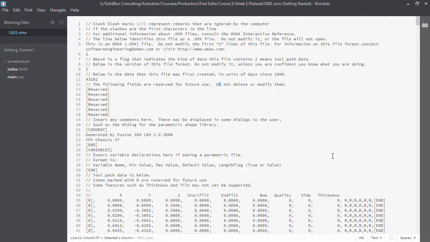So everything looks pretty good here. I'm happy with that code, and at this point, I could take this code out to my machine, set it up with our material, and run the file.